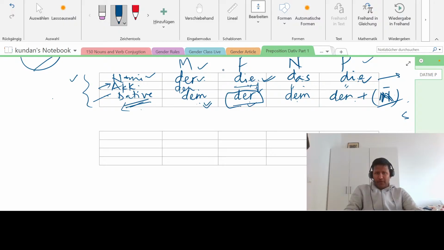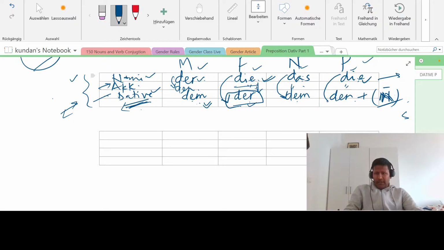For dative, which is important for today, please keep this table in your head: der will change to dem, die will change to der, das will become dem, and die will become den in plural. We will see examples, so don't worry about it. With the plural noun you add an n at the end.